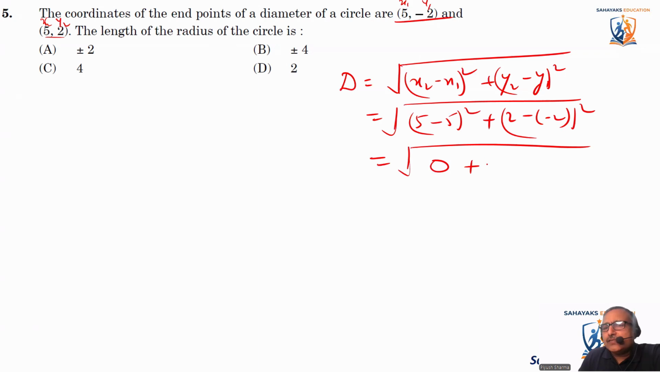So distance comes out to be 0 plus 4 whole square. Okay, that means 4 square. So the answer comes as 16 and finally the answer comes as 4. So distance is 4.